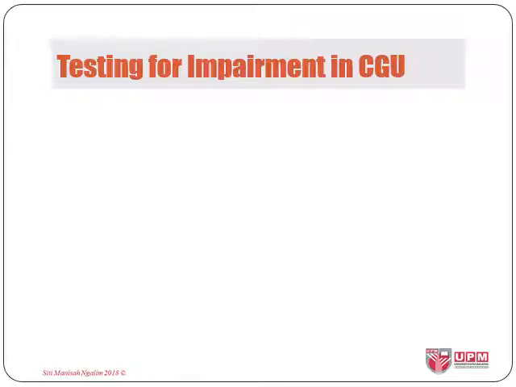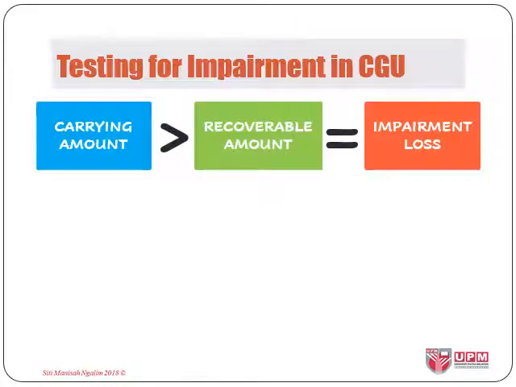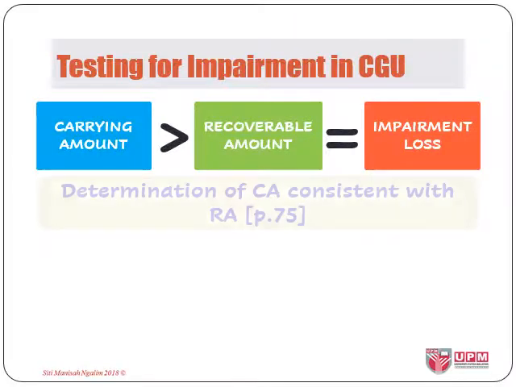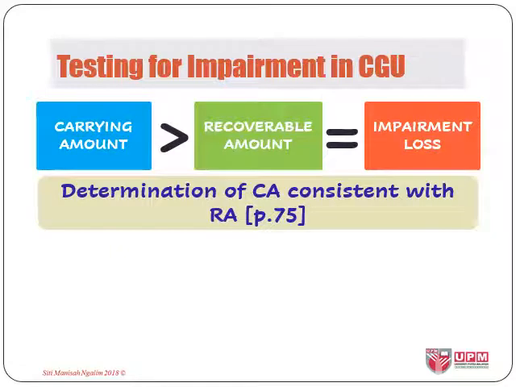Let's now talk about the test itself. We know that impairment loss is recognized whenever the carrying amount of an asset is greater than its recoverable amount. For a CGU, as a group of assets, its carrying amount also needs to be determined on a basis consistent with the way the recoverable amount of the CGU is determined.